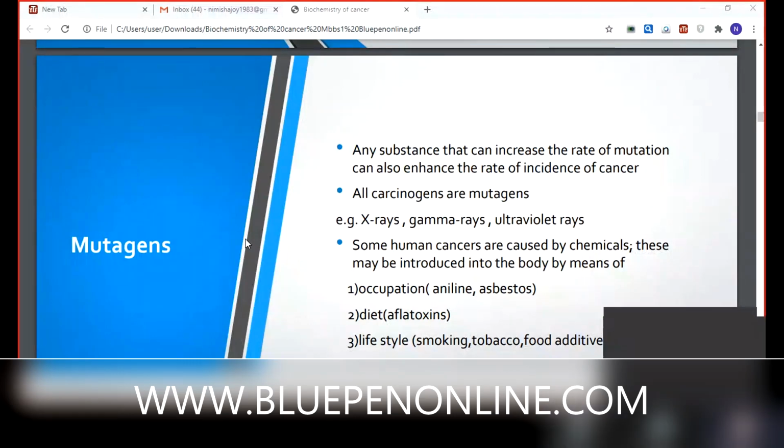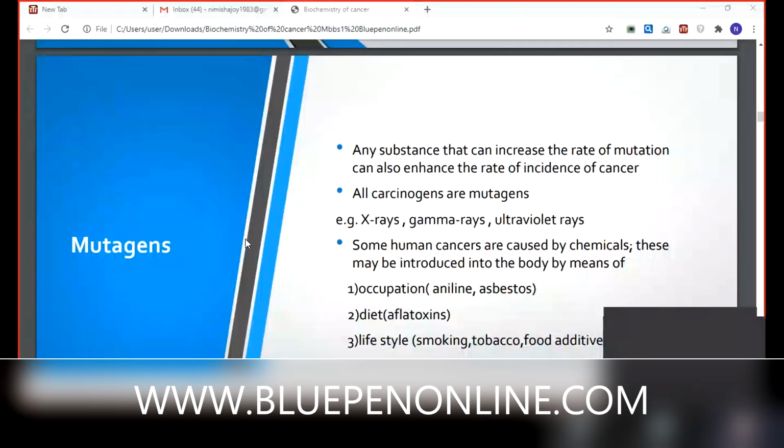So our diet is the major problem for colon cancer. Breast cancer, we can't do anything. We don't know how it comes, how it occurs. So I just give you one point.